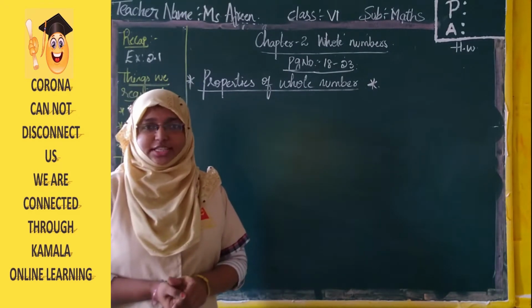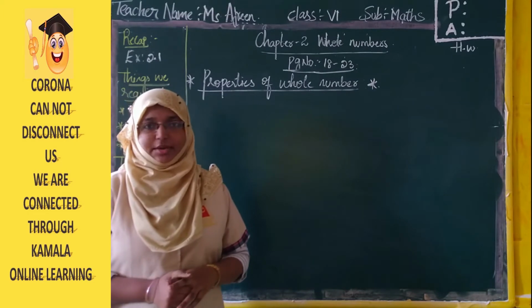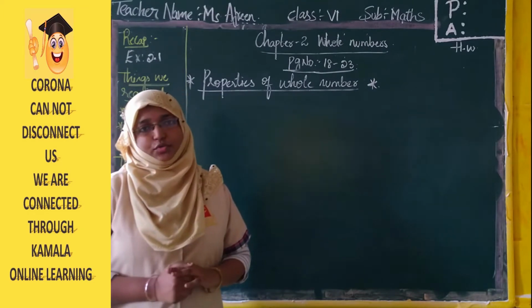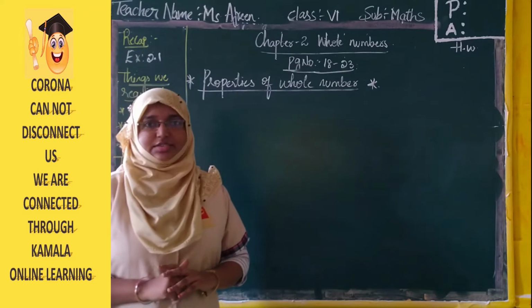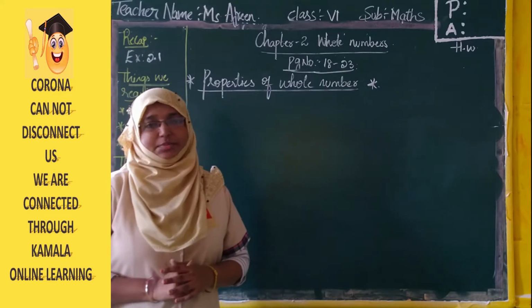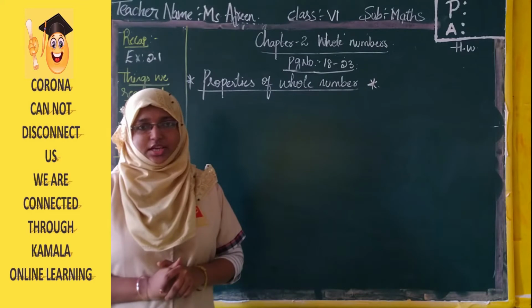Once again, let us remind what is SMS. S is for social distance, M is for mask, and S is for soap. So whenever we are out, we should wear a mask, we should clean our hands using soap, and we should keep some physical distance when we are interacting with other people.